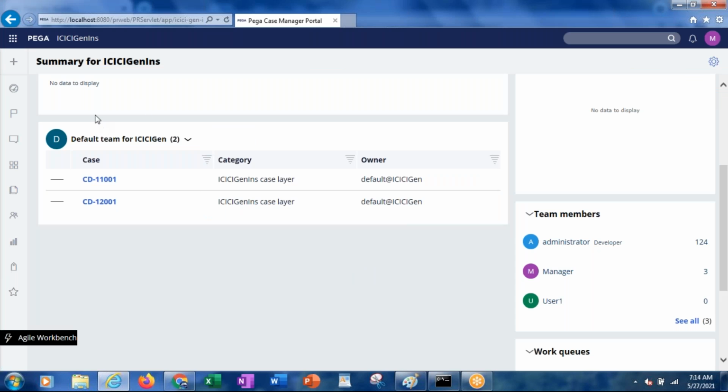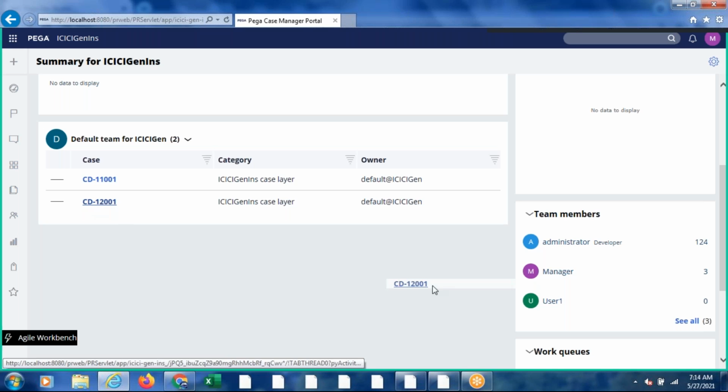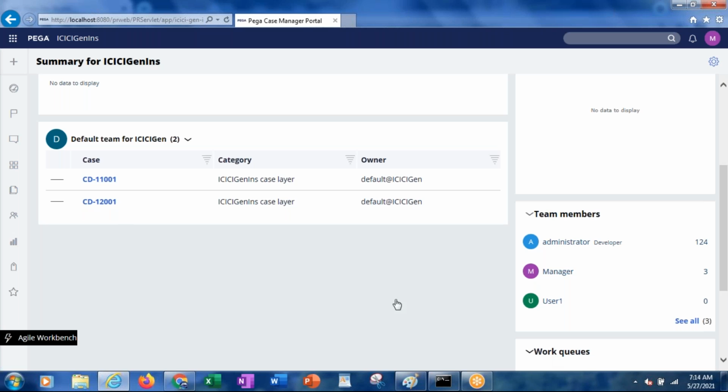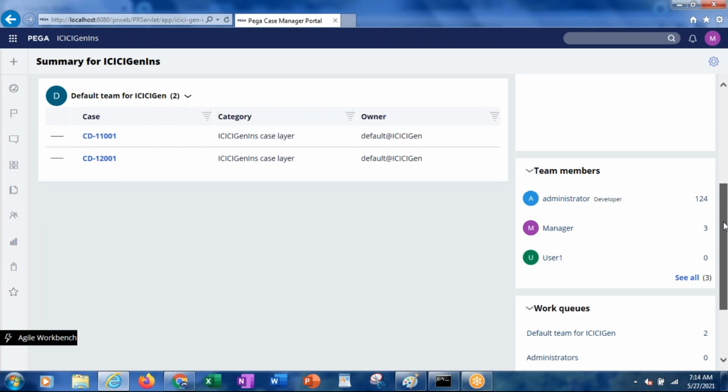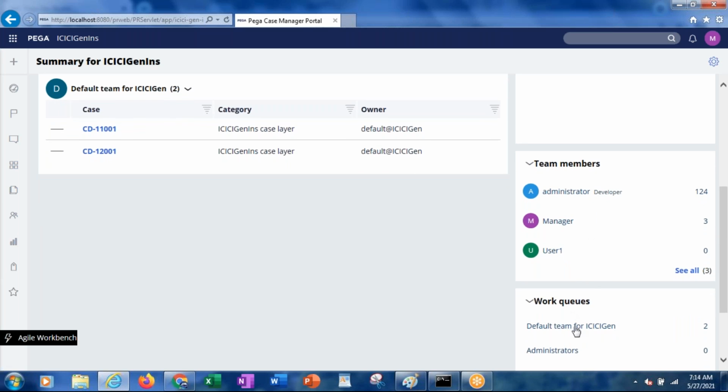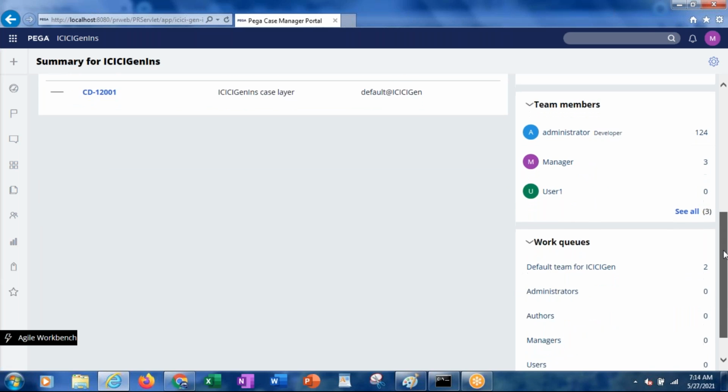See, in the Internet Explorer at the manager portal, CD-12001. Okay, so it has come to the work queue. So we can see under the work queue, on the right side of the portal, something called work queues. Under the work queues, all the work queues will be displayed.